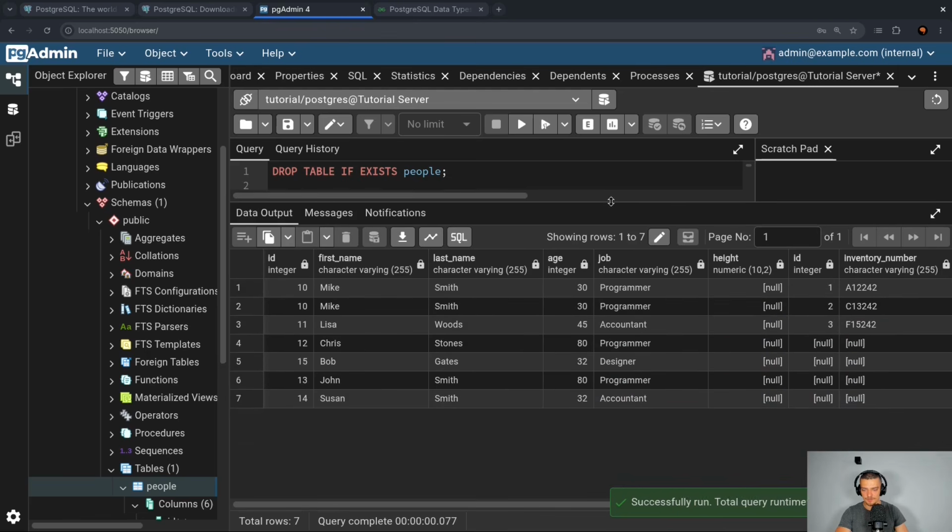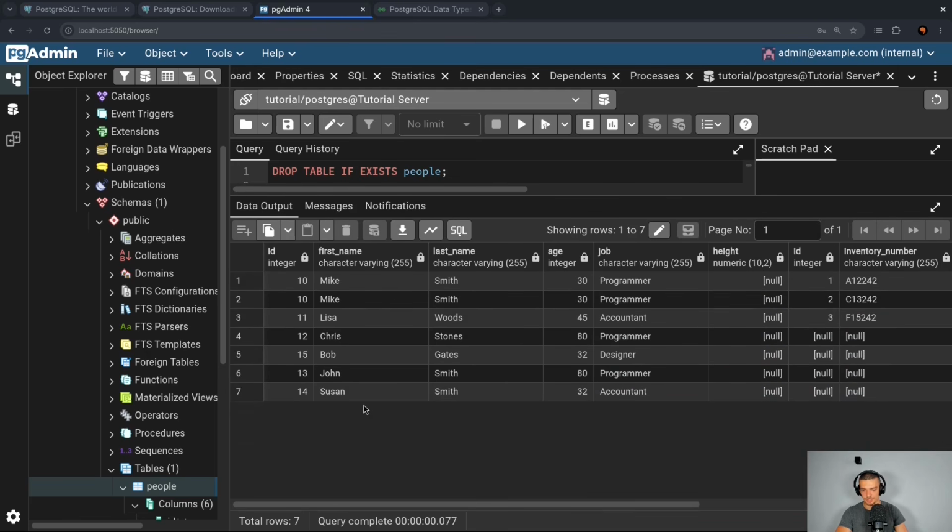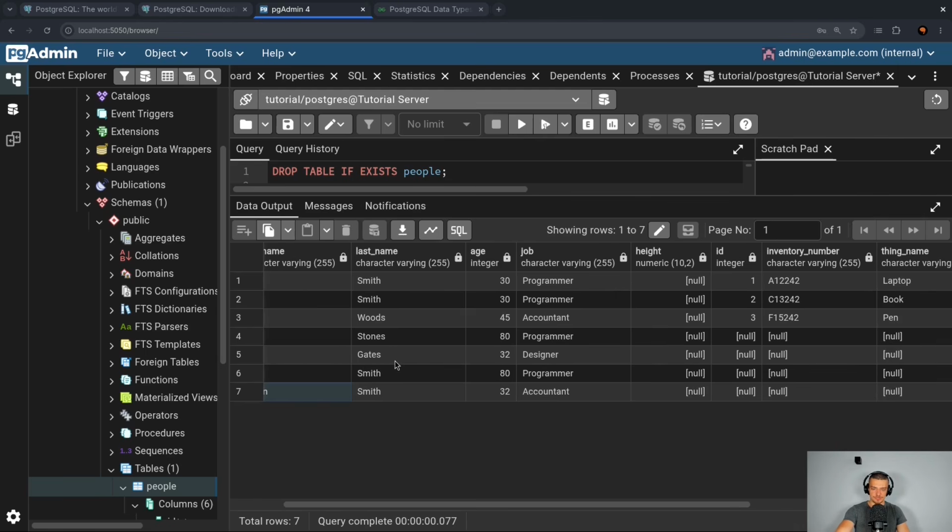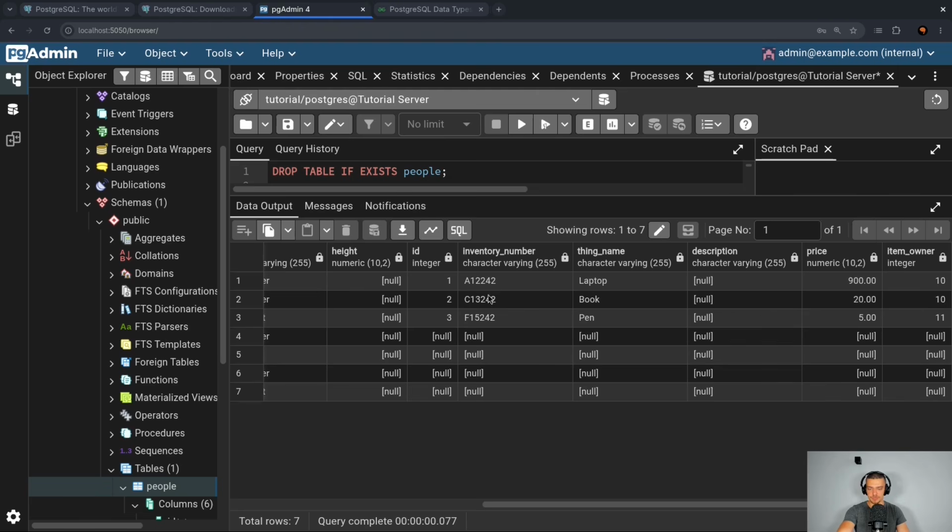It gives us all the people, Mike, Lisa, Chris, Bob, John, Susan, even if they don't own anything. And it joins the tables still. So we still have the thing information for those where it exists. We see them here, but for the other ones, we just get null values. I can also do the opposite.